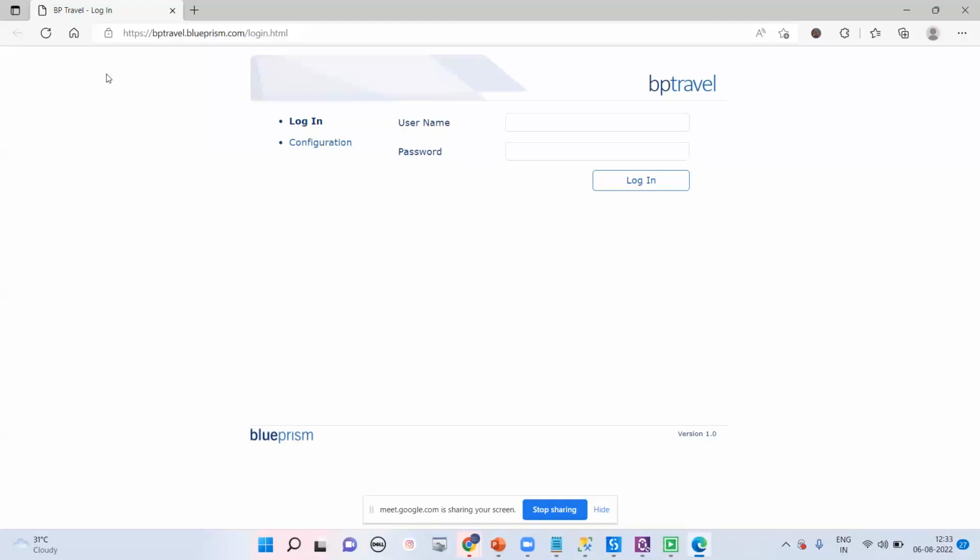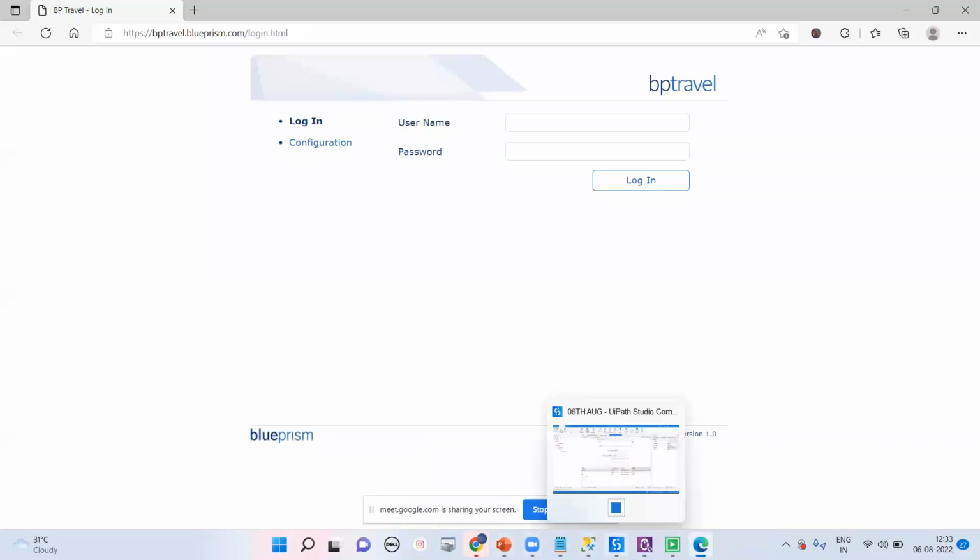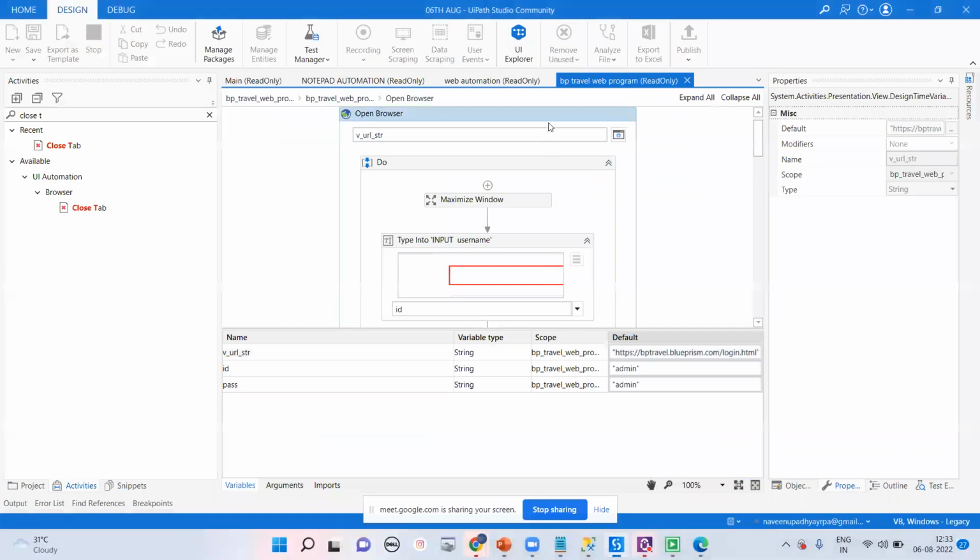So we are going to launch this particular BP table website, bptableblueprint.com, and here we're going for the ID password. Whatever ID password you have provided, it will come here, but it's launched on Edge. One minute. Here we have not changed, so let me change these things.